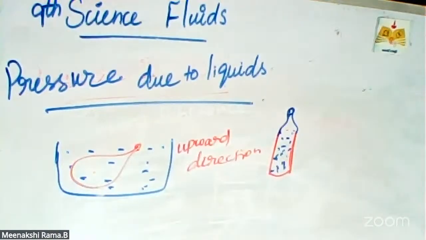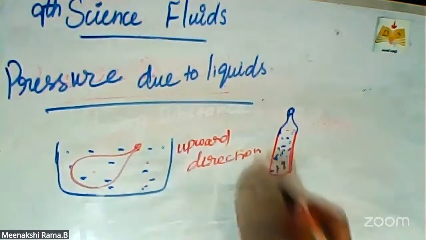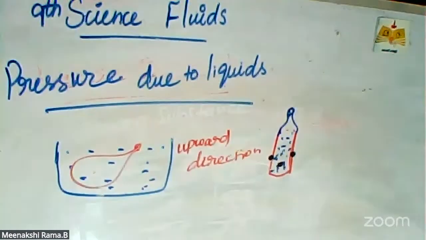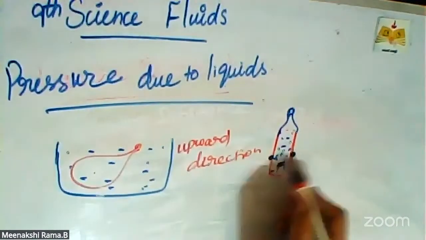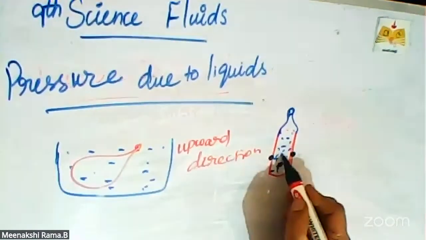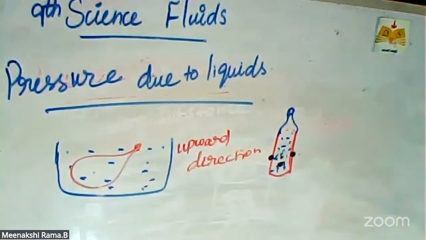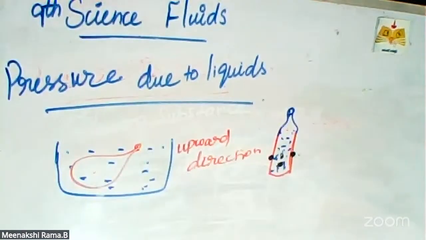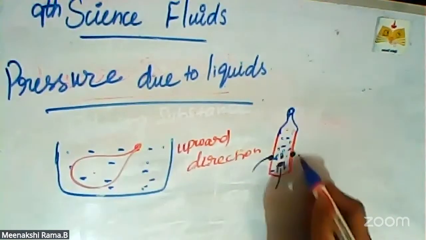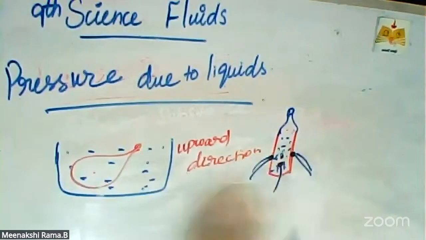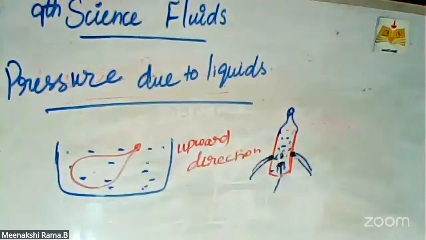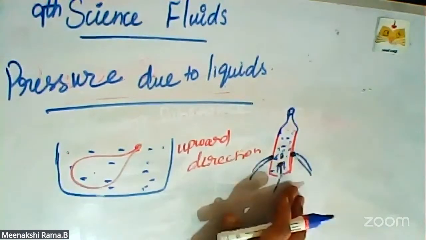I want to put some holes in the bottom part of the bottle. Here, I want to create three holes in the same area in the bottom part. When I open the holes, what will happen? The water will come out with the same force in all places, because the holes are in the same area. So there is no difference in the pressure.